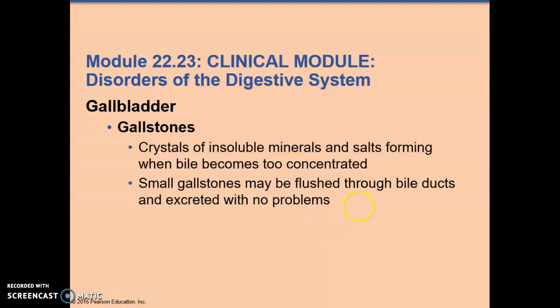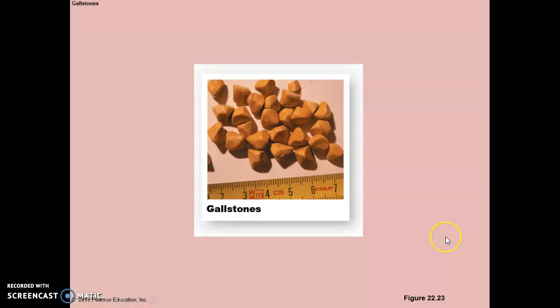Gallstones may be a problem. These are crystals that form when the bile becomes too concentrated, and the gallstones will hurt when they go through the bile duct. Really small ones may be excreted with no problems. Larger ones, and these are pretty large, you will feel these passing through, and it will be quite painful.